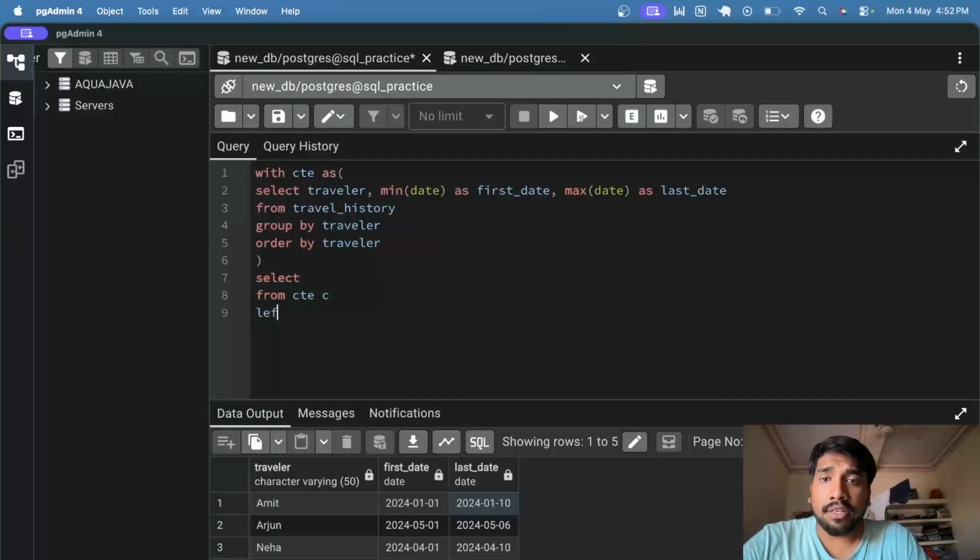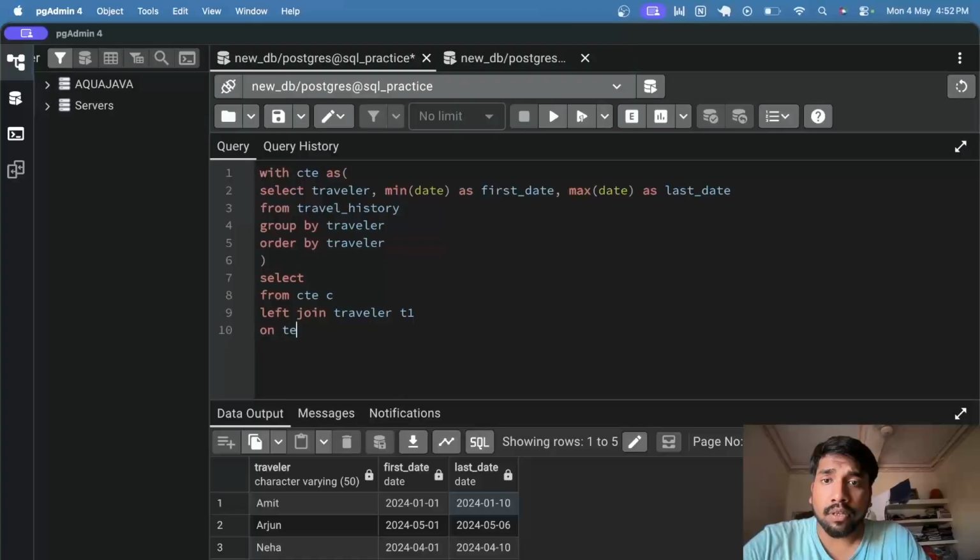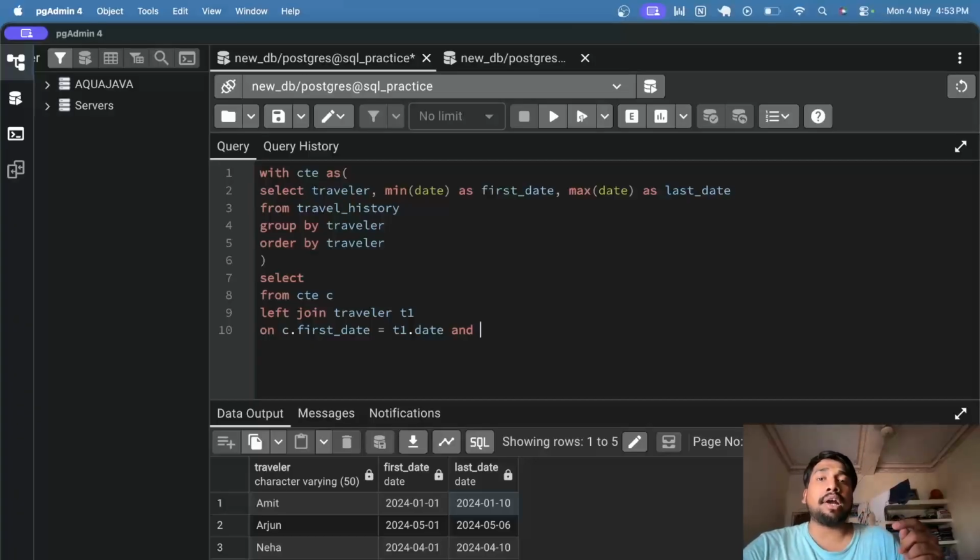from CTC left join traveler T1 on C dot first date equal to T1 dot date. Okay, because in our traveler history column we just have the date column, and on another condition that the traveler should also be same. Why? Because there are chances that on the same date two or more travelers must have started their journey.